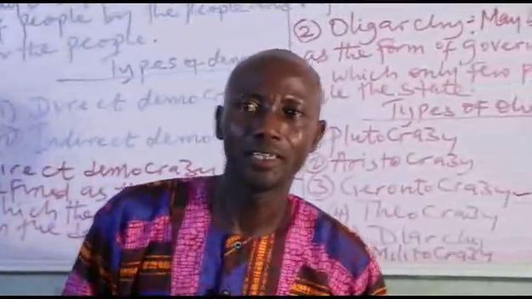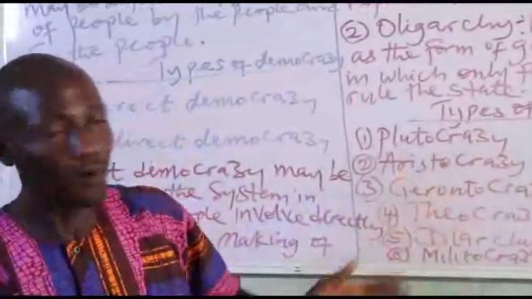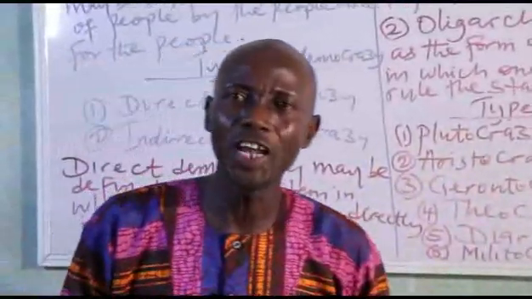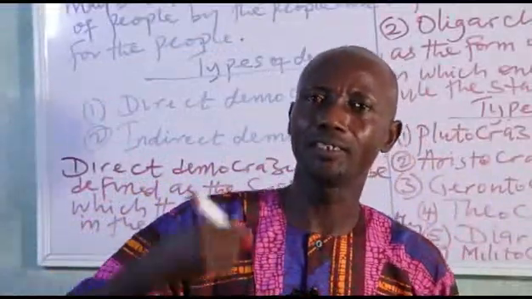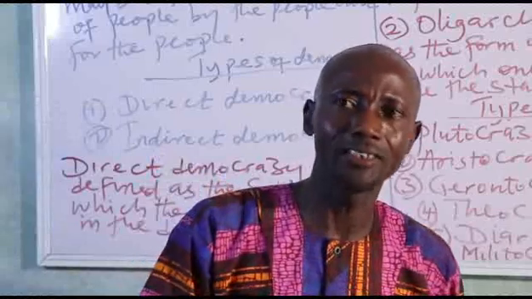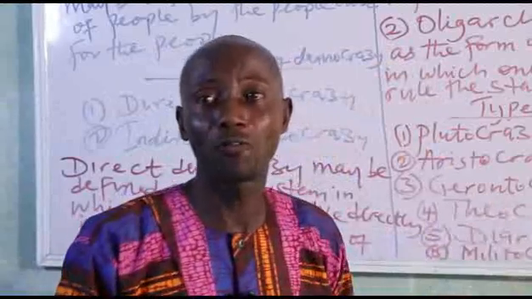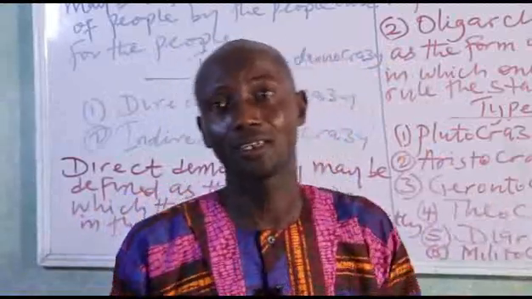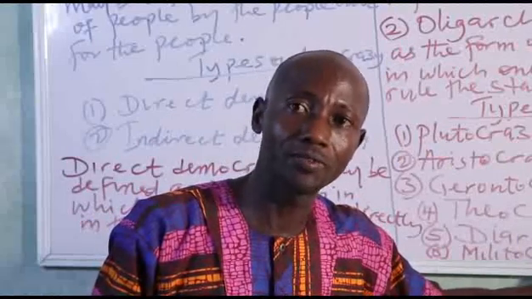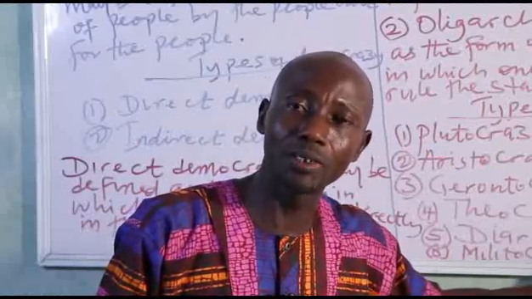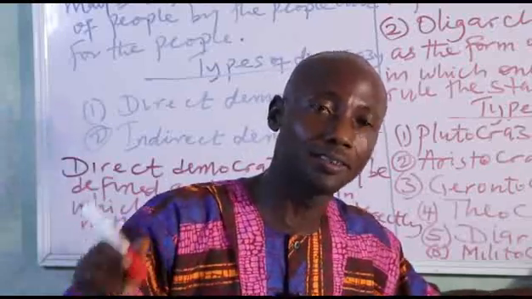Then number 3, which is gerontocracy. Gerontocracy simply means the form of government under oligarchy in which few old people rule the state. That is, in a country where only old people are ruling, the form of government they practice or adopted in that country is known as what? Gerontocracy. I will repeat myself. Gerontocracy simply means a form of government in which old people rule the state.